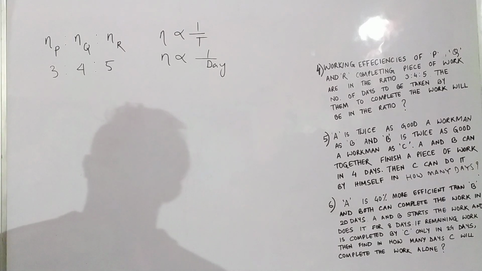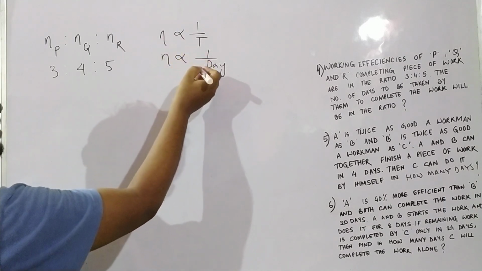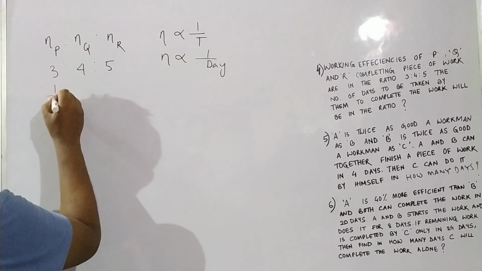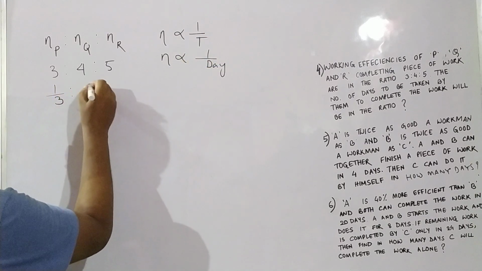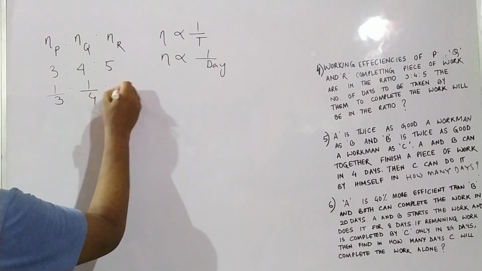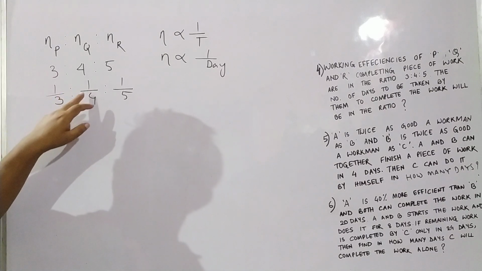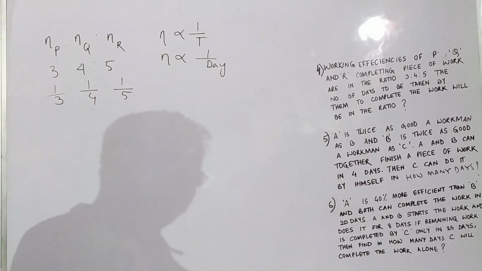So if efficiency is given, what will be the days? They will be like this: 1/3 is to 1/4 is to 1/5.